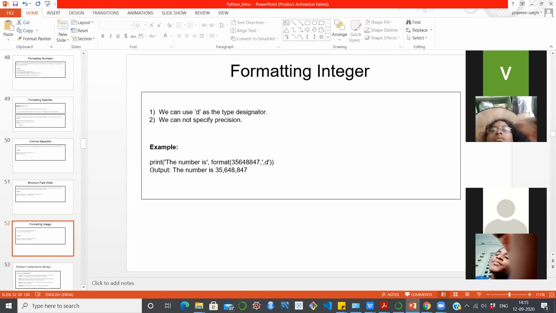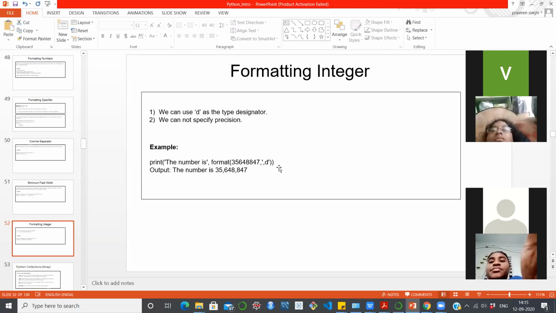We cannot specify any precision here, because an integer has no precision; you get only the integer value. That is why I keep saying you don't need any sort of precision for integer values.